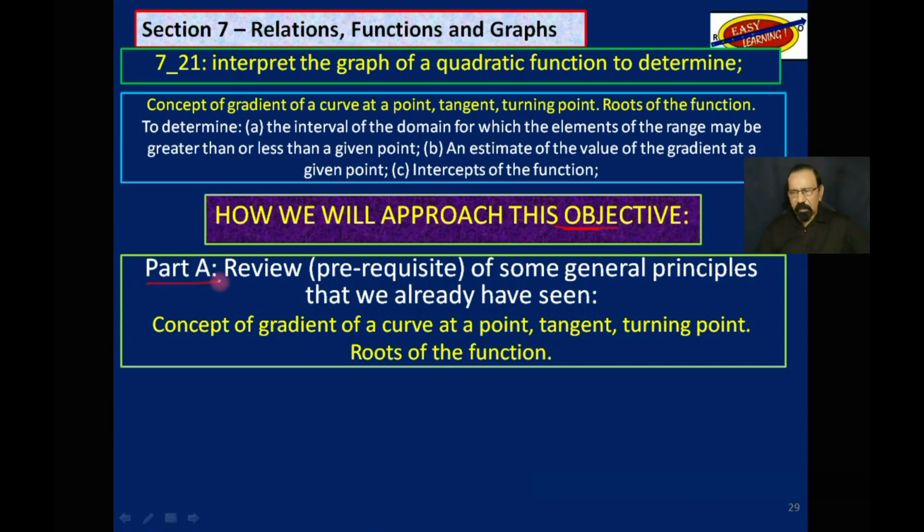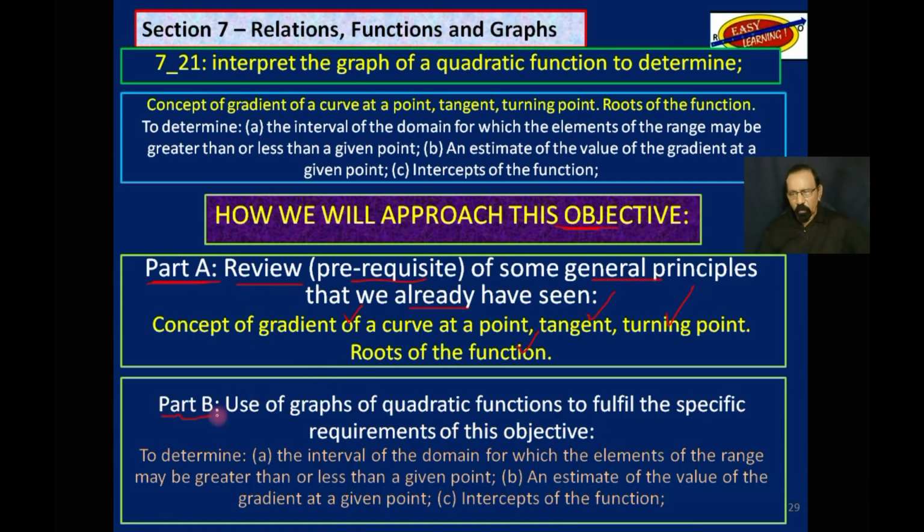We will divide it in part A, where we will review, and we need this review to do the second part, some of the general principles that we already have seen. Concept of gradient of a curve at a point, tangent, turning point, roots of the function. We will review that. And then we will continue with part B.